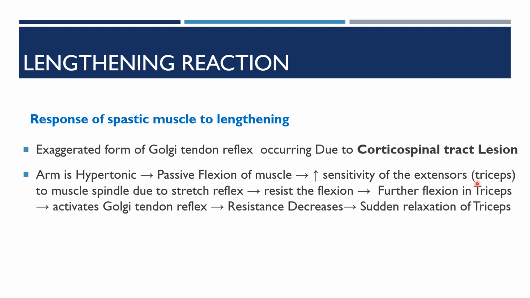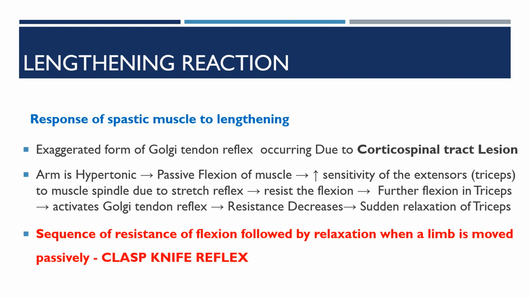There will be further flexion of the triceps, and that flexion activates the Golgi tendon reflex, and that decreases the resistance, and there will be sudden relaxation of the triceps.